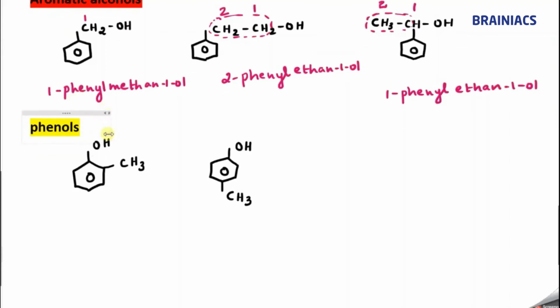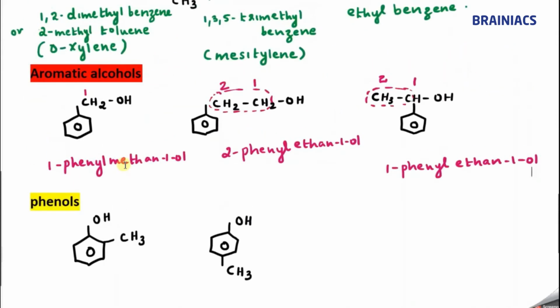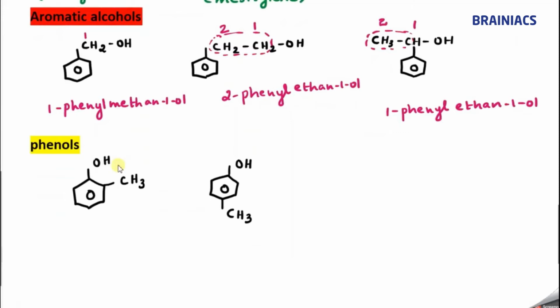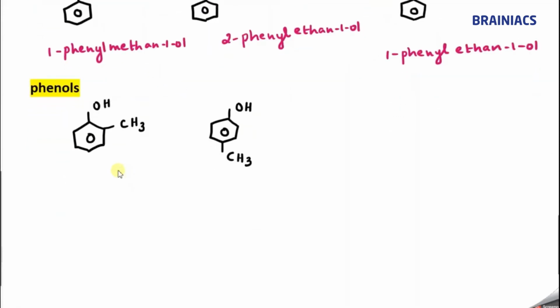Now next go to phenols. What do phenols mean? Aromatic alcohols mean the OH group is connected to the side chain, not to the benzene ring. But in phenols you can see the OH group is directly connected to the benzene ring. So what is the name of this compound? Can anybody tell me? When numbering, the OH will get the highest priority. So 1 and this is 2. So we will say 2 methyl phenol, correct? Or sometimes they say ortho methyl phenol, that is also correct.